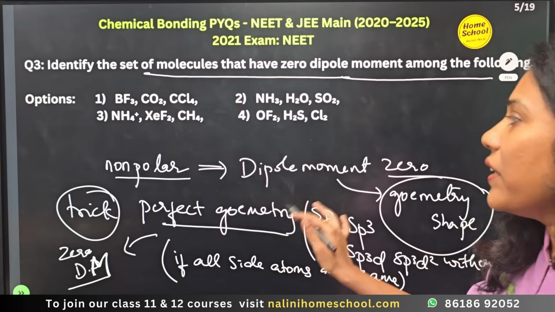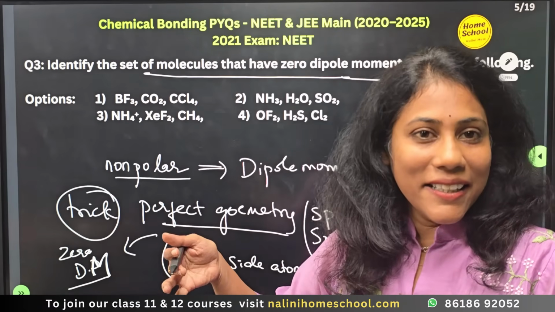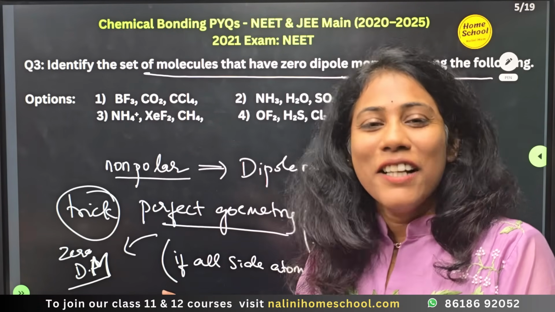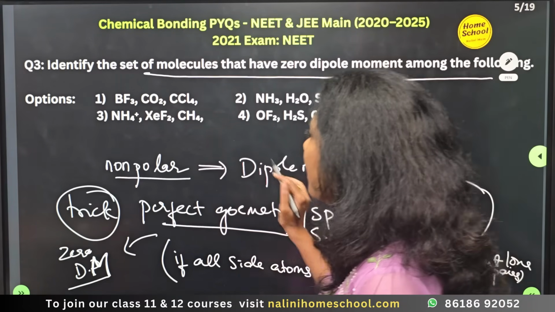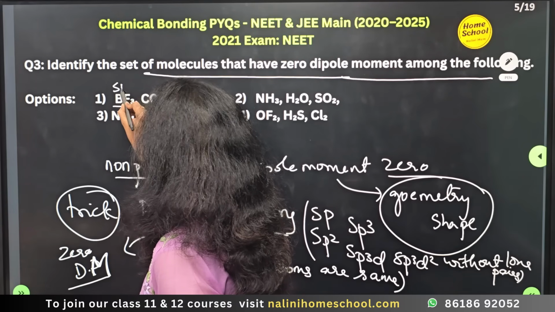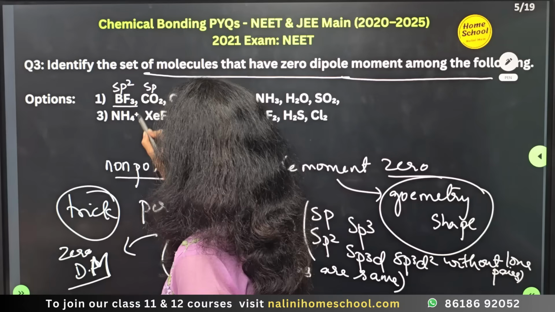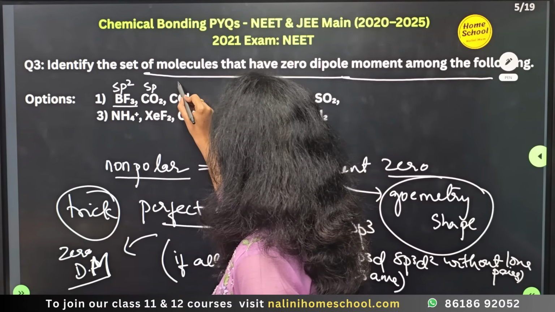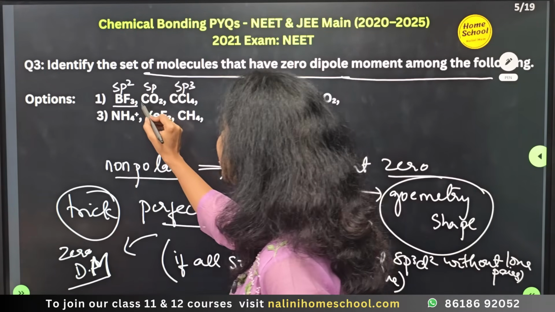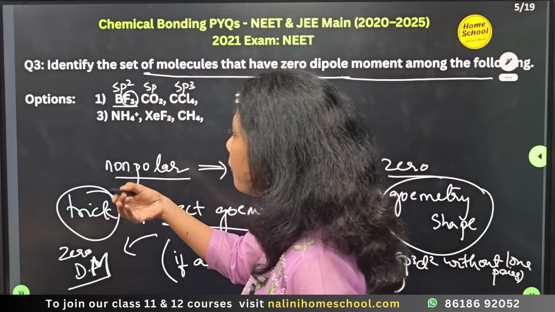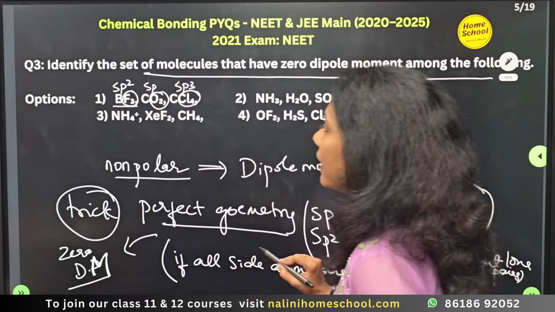So you need not draw the figure, put a vectors, see which direction it is going and then decide the dipole moment, which is the usual way. All that is not required. Just follow this trick. Now look here, BF3 has perfect geometry, sp2 hybridization, without any lone pair. CO2 has sp hybridization without any lone pair. CCl4 has sp3 hybridization, and the carbon atom does not have any lone pair. Side atoms are same: all side atoms are F only, here all side atoms are oxygen only, all side atoms are Cl only.